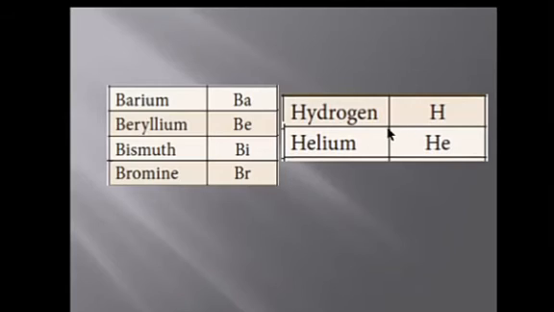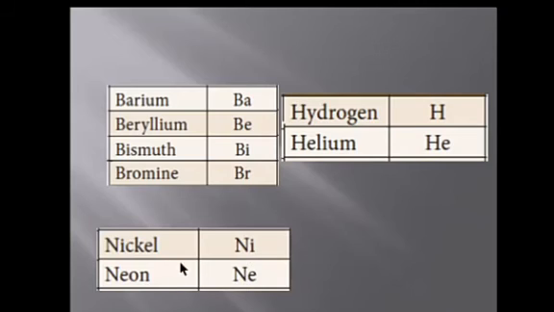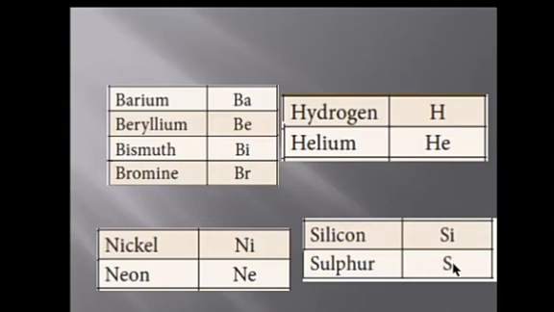Now hydrogen, helium. Hydrogen has H, helium also has first letter H. Therefore, in order to differentiate, we are using the second letter of helium, E, and that symbol is He. Nickel and neon have the same first letter, so the second letters I and E are taken: Ni and Ne. Sulfur is given the symbol S, and silicon is given Si to differentiate these two elements.